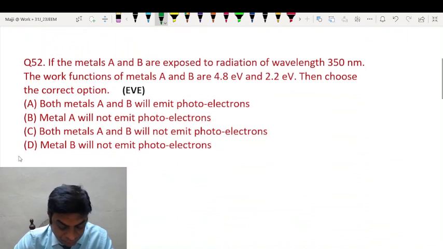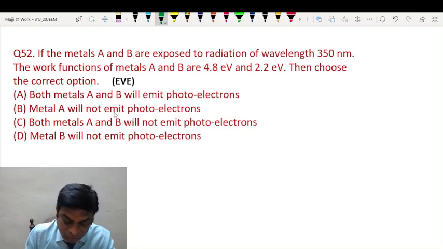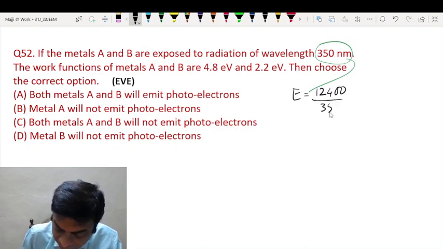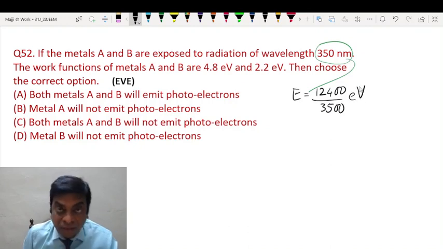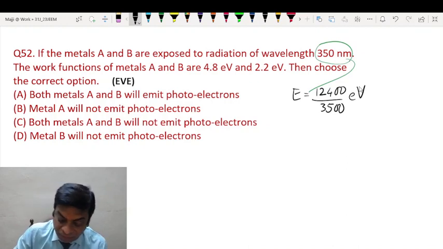Moving to the next question. If metals A and B are exposed to radiation of wavelength this much, given the work function of each metal, then choose the correct option. Now let us calculate the energy corresponding to this wavelength. So energy is 12400 upon wavelength in angstrom. This you'll get in electron volt. This is the shortcut to calculate the energy of a photon if you know the wavelength. So this will be somewhere around 3 point something, because 3 threes are 9, so it will be 3 point something electron volt students.